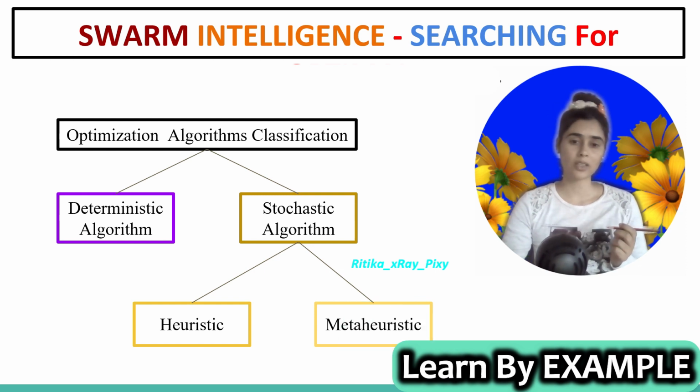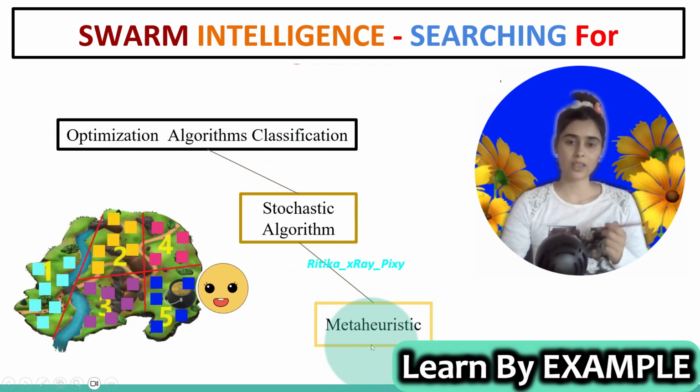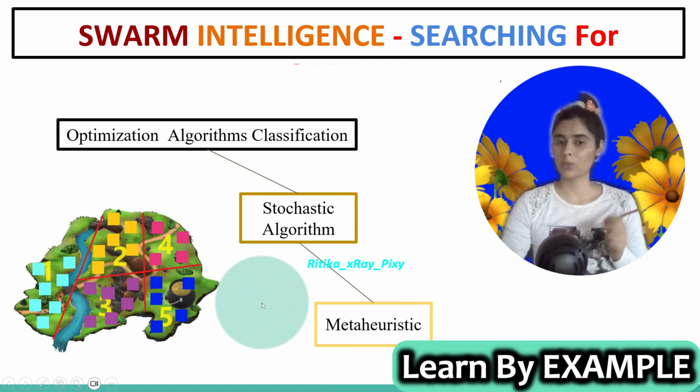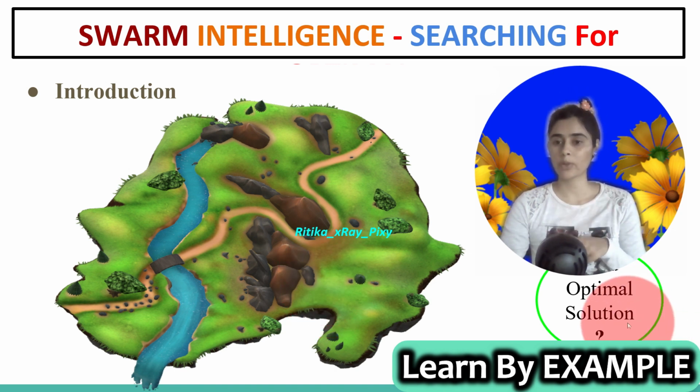Next we have meta-heuristics. Meta means beyond, or we can say higher level. Meta-heuristic algorithms often perform better than heuristic algorithms. So here we will try to understand how meta-heuristic algorithms work. Once the optimization problem is formulated accurately, our aim is to find the optimal solution.